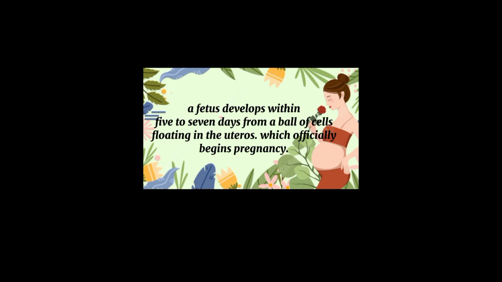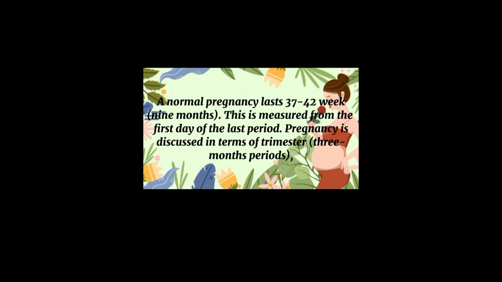A sperm meets the egg in the fallopian tube and fertilizes it. The fertilized egg, now called an embryo, travels to the uterus and attaches itself. Within 5 to 7 days, the embryo grows into a fetus and pregnancy officially begins. A normal pregnancy lasts 37 to 42 weeks, 9 months. This is measured from the first day of the last period.